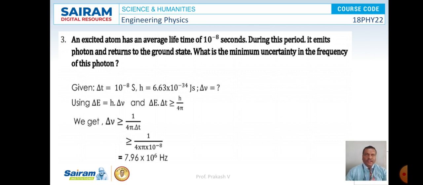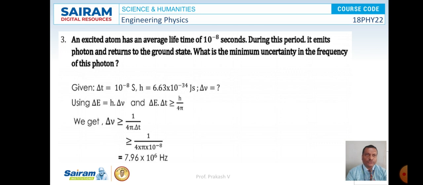An excited atom has an average lifetime of 10 to the power minus 8 seconds. During this period, it emits a photon and returns to the ground state. What is the minimum uncertainty in the frequency of this photon? So here delta t is 10 to the power minus 8 second, h is 6.63 into 10 to the power minus 34 joule second. So what is the uncertainty in frequency?